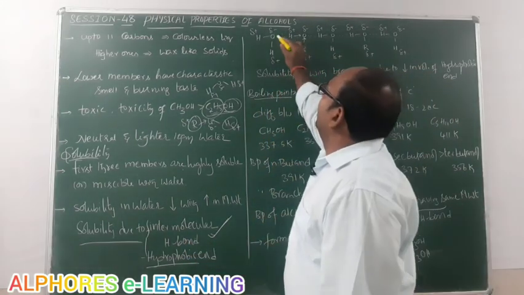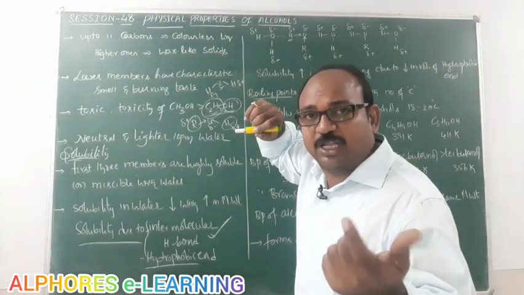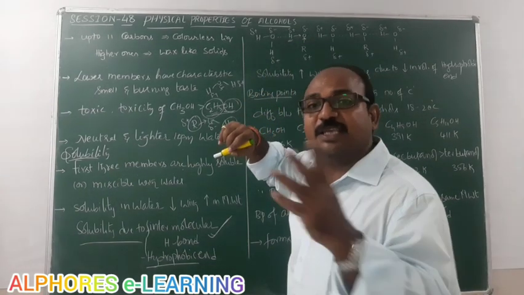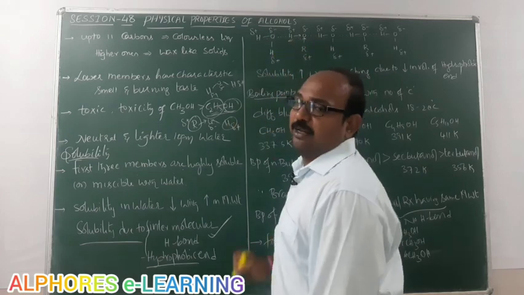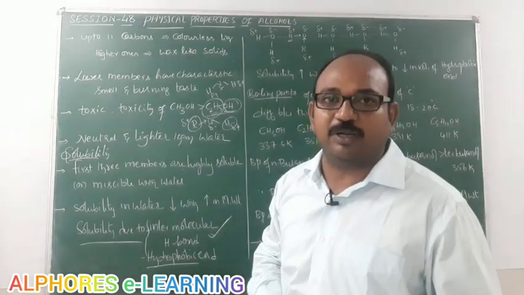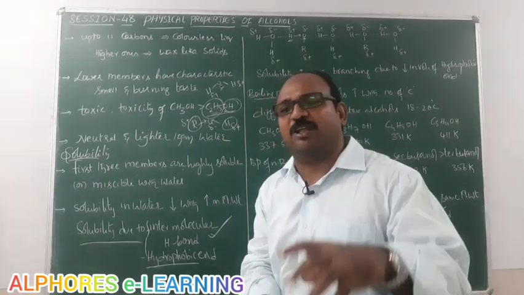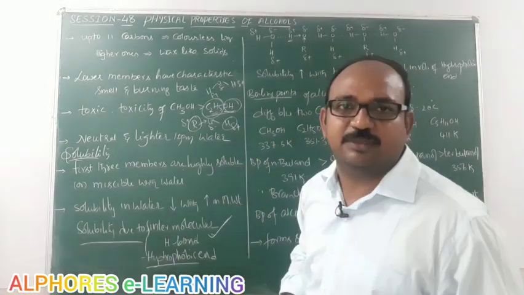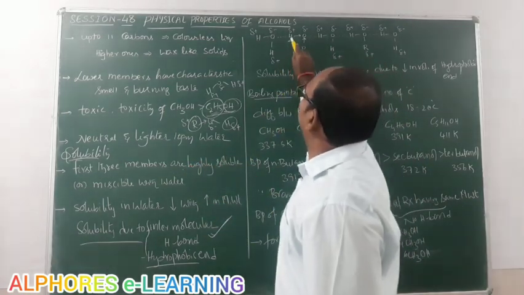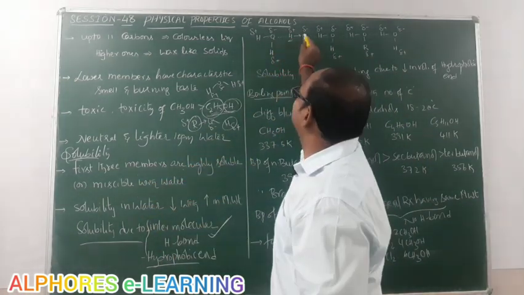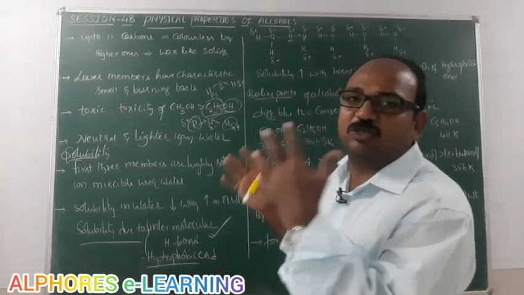So here, the weak electrostatic force of attraction exists between a partially positively charged hydrogen and a heteroatom. This is what we call a hydrogen bond. In other words, it is the imprisonment of hydrogen in between two heteroatoms, two more electronegative atoms. Here, hydrogen was present in between two oxygen atoms. That's why hydrogen bonding exists.